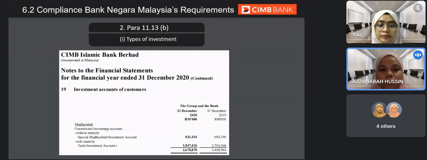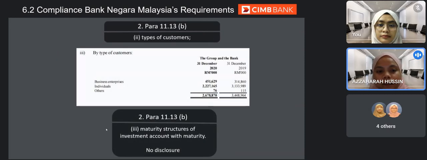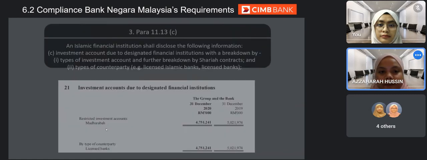CIMB Bank also meets the requirement for para 11.13, where it discloses all types of investment accounts. Next. And CIMB Bank also meets the requirements for para 11.13, where it shall disclose the type of customer. However, no disclosure was made by CIMB Bank regarding the maturity structures of investment accounts. Next, I will pass the presentation to Amir.